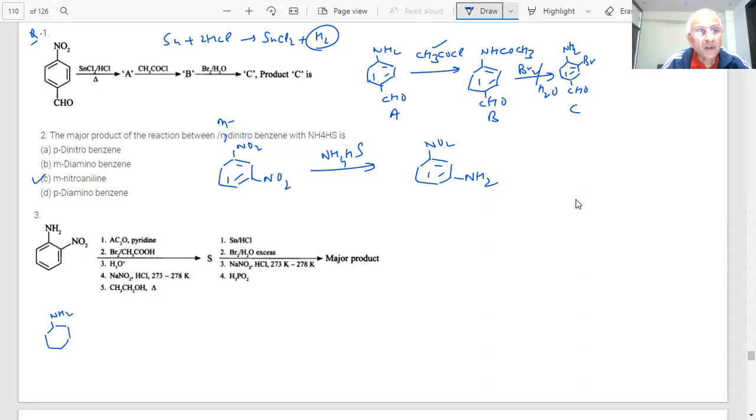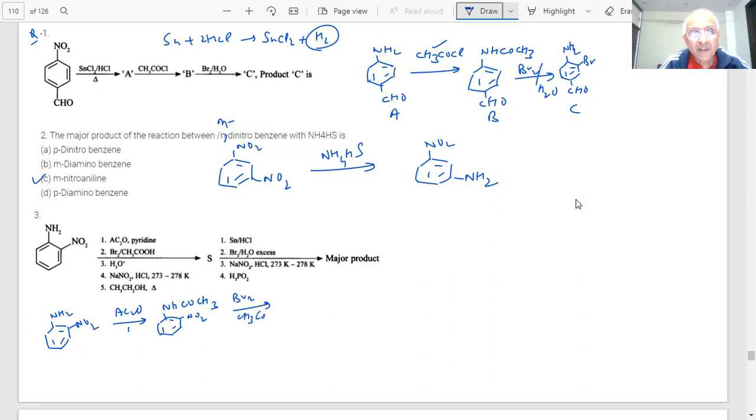This is our first step, acetic anhydride. What does acetic anhydride do? So it will be NHCOCH3. The NH2 group will become NHCOCH3. Then bromination.